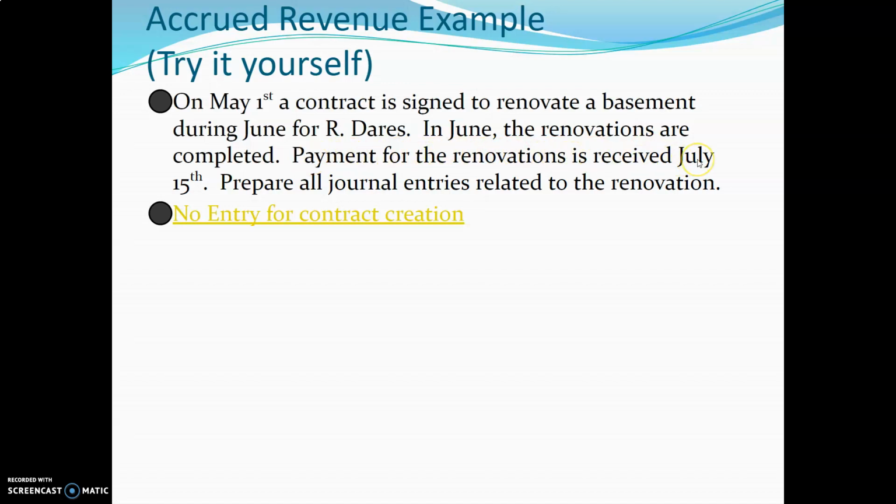Payment for the renovations is received July 15th, and the work was done in June. So they did the work and then they get paid afterwards. So how exactly do we do this? Well, we should be recognizing the revenue at the end of June because we've done the work. So there's going to be some sort of credit to our revenue account. But what exactly are we debiting? Well, it's going to be accounts receivable because we expect to get paid. And then we're going to need to make an adjusting entry in July for when the money is actually received. And that will be bank goes up, meaning debited, and our accounts receivable goes down.